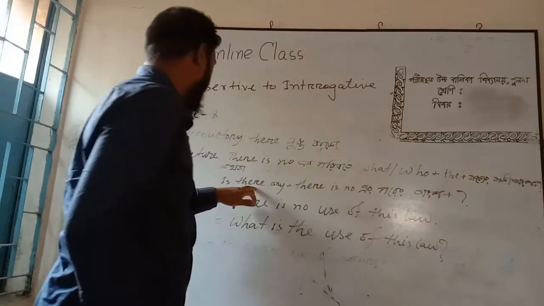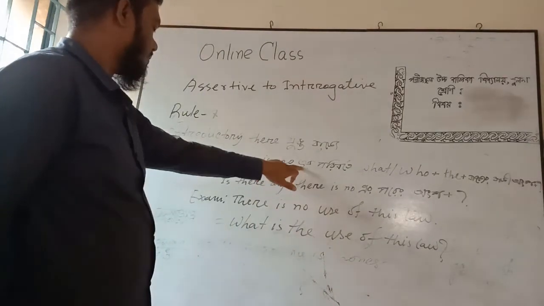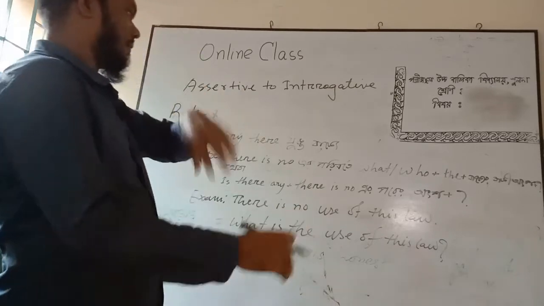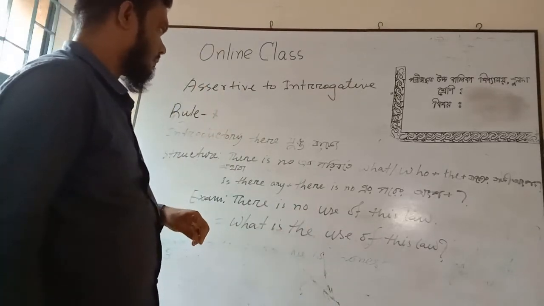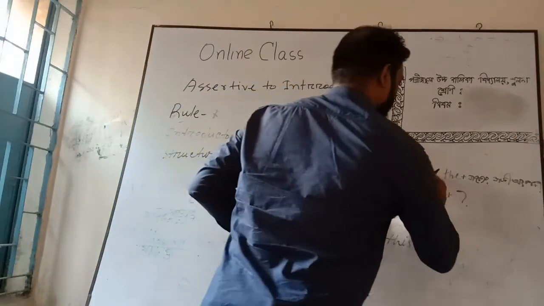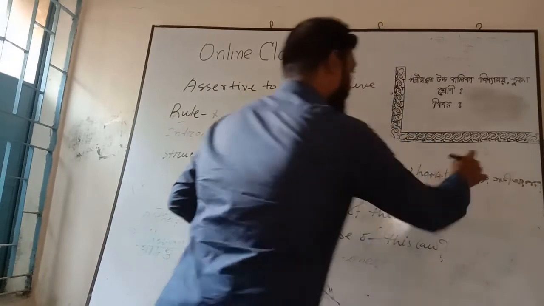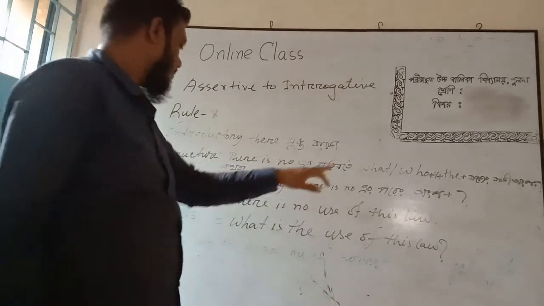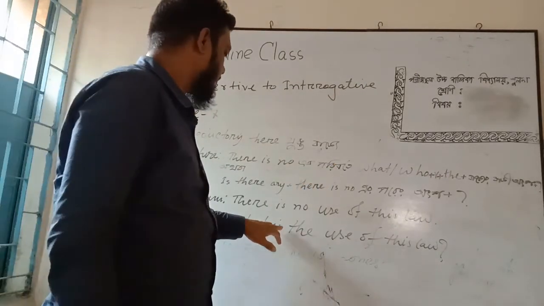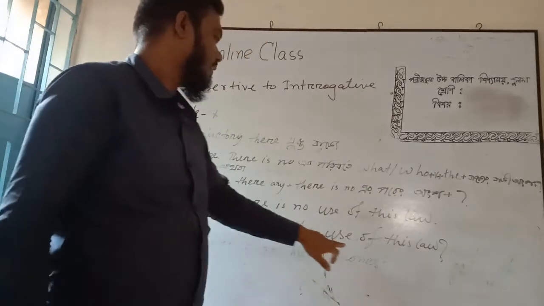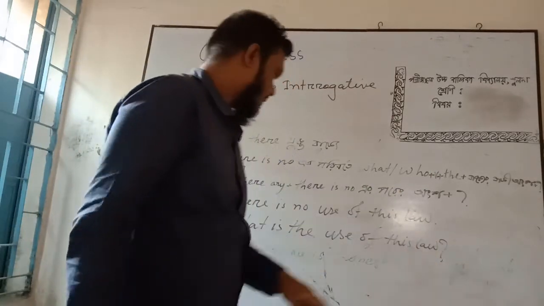According to the structure, instead of there is no, we have used what plus verb plus the, then the other part of the sentence plus note of exclamation.